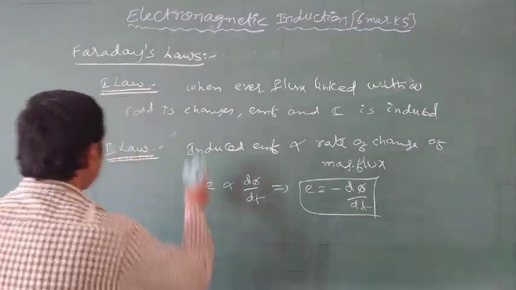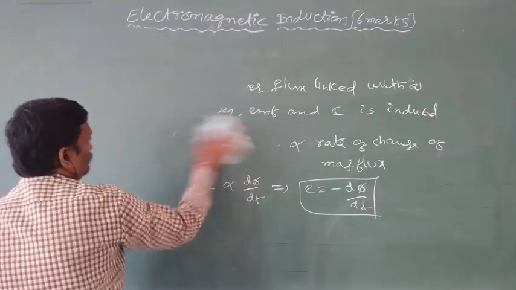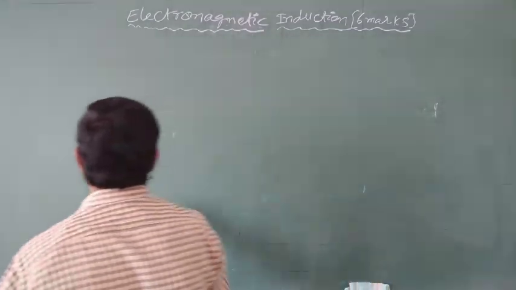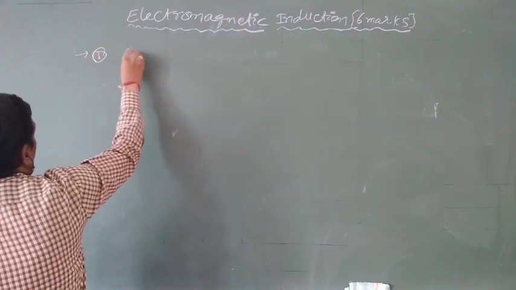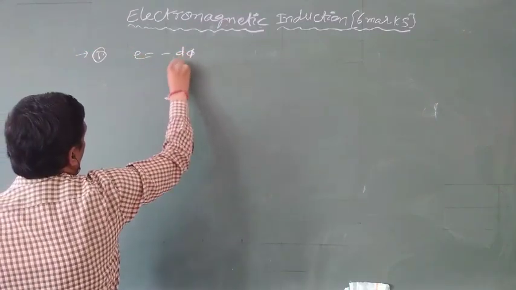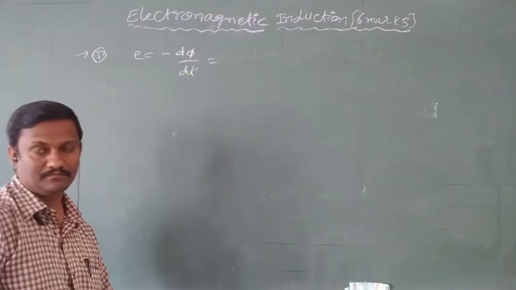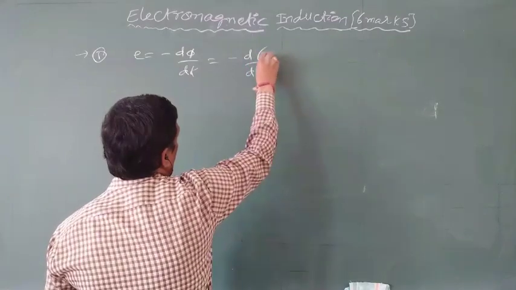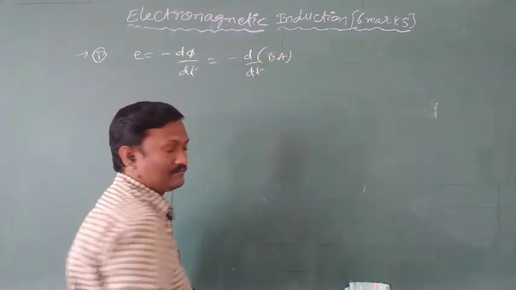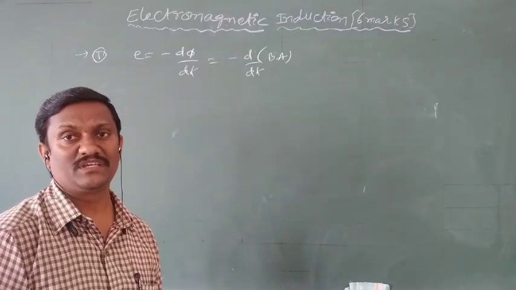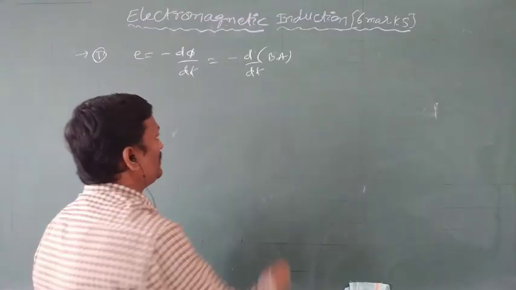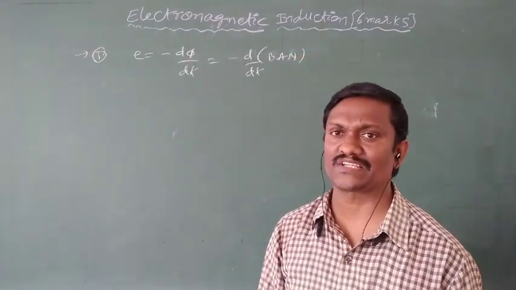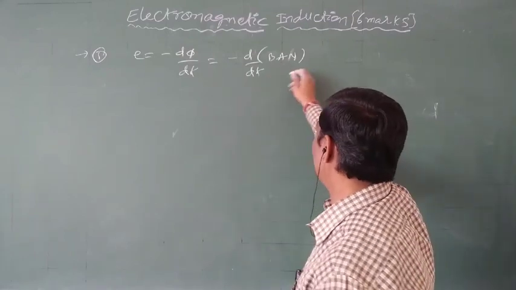Next, here is one important point. Induced EMF is equal to minus dφ/dt, or minus d/dt of the flux. Flux means BA. Flux linked with a conductor means BA. Flux linked with a loop means BA. Flux linked with a coil means NBA, where N means number of turns, A means area of cross section, and B means magnetic field induction.